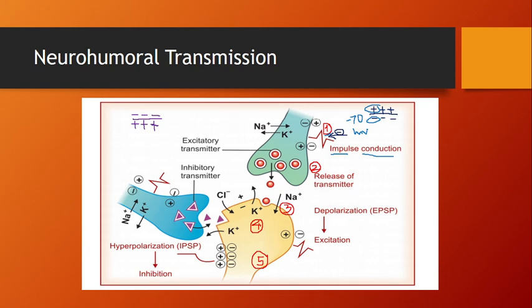It means that the inside is 70 millivolt less as compared to the outside.